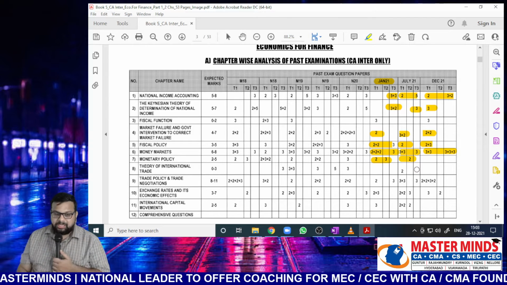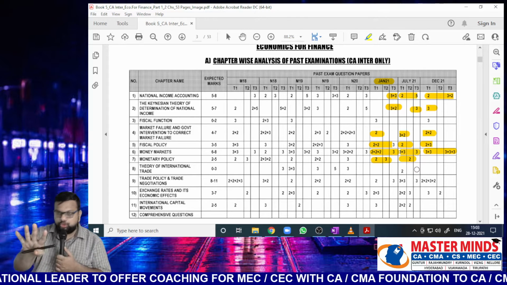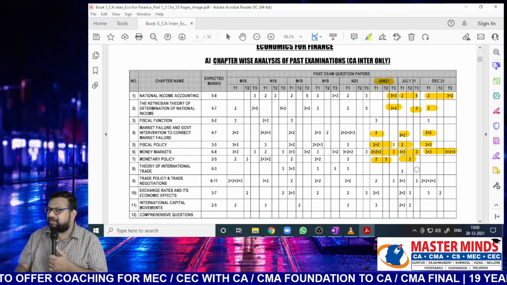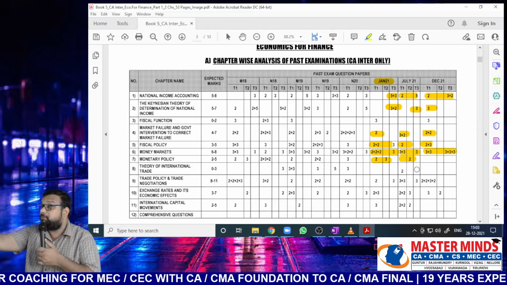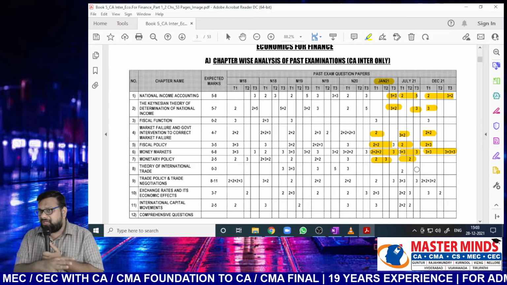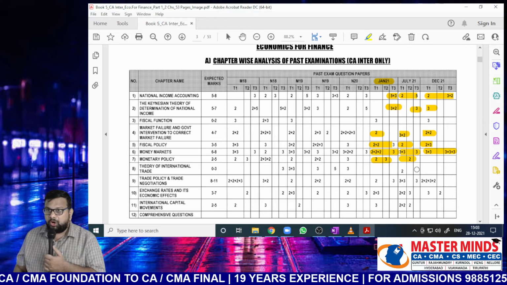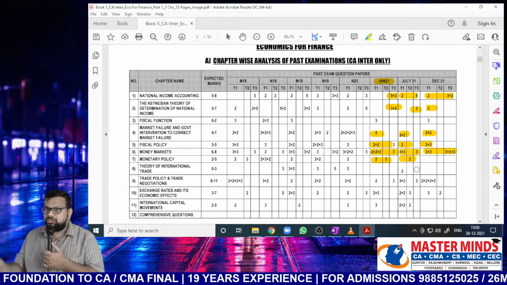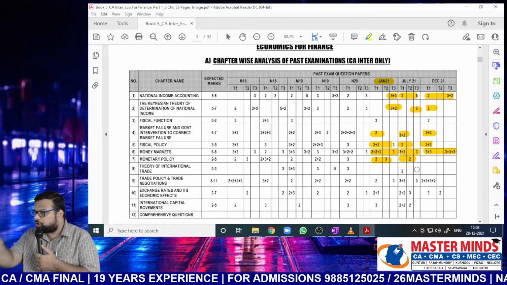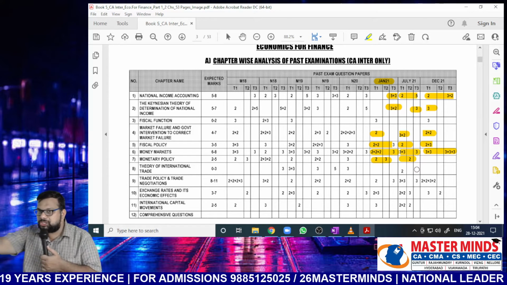Next, theories of international trade. Just like money market, this is also completely new to you. There are different theories which different economists have given explaining why international trade is much more beneficial than domestic trade. In that chapter you have around 14 or 15 questions if I'm not wrong. That material is not given to you yet, so when you get that material, you can see. In those 14 or 15 questions, if you focus on 2 theories, you can understand all the remaining theories, because all the remaining theories are based on these 2 theories itself.